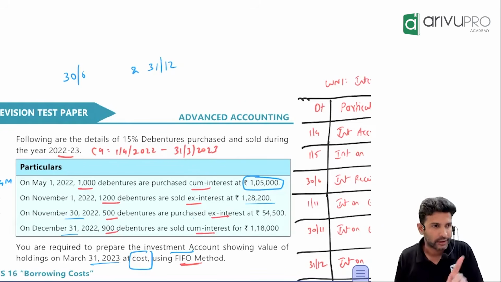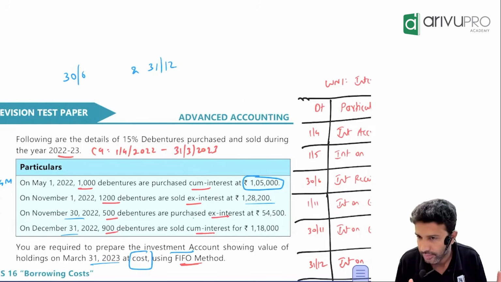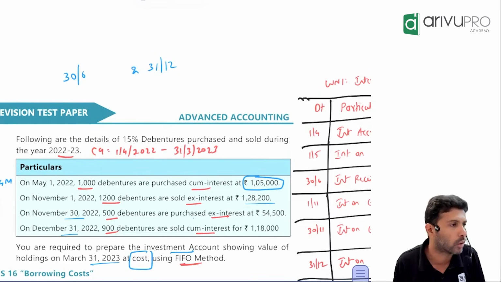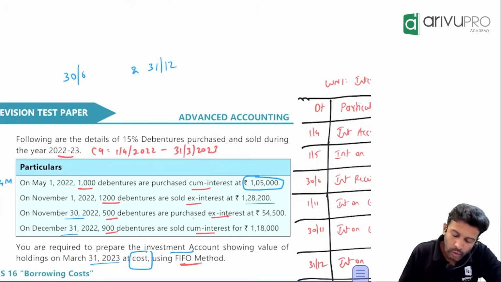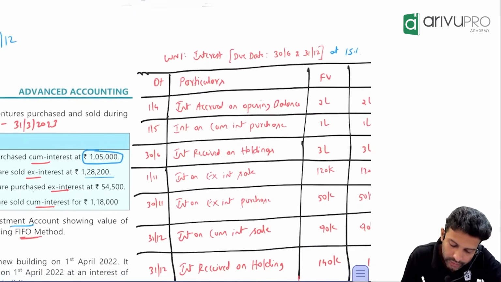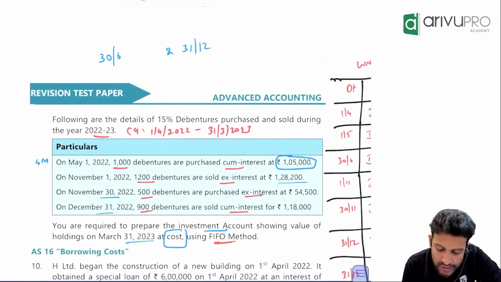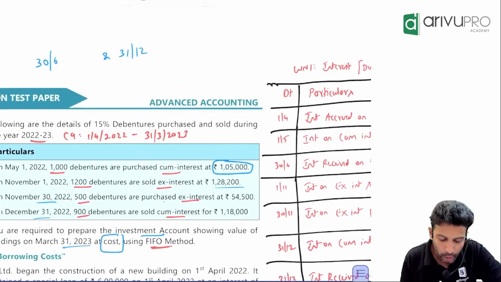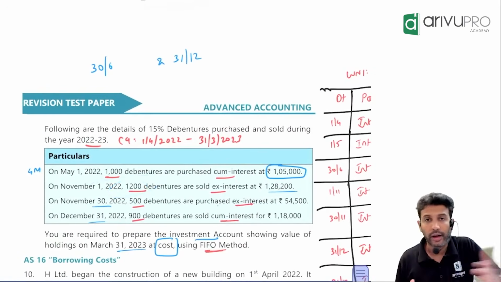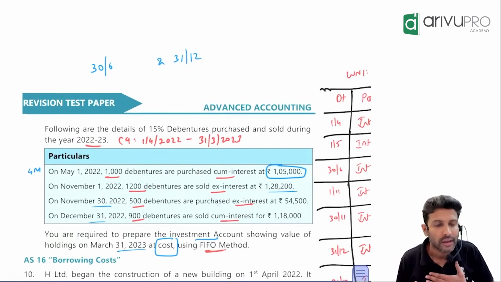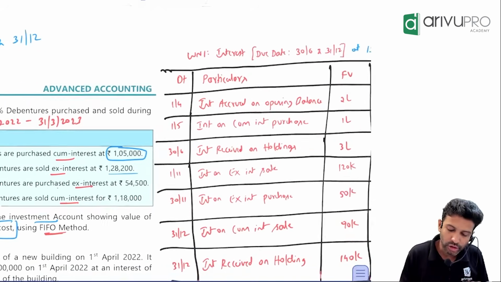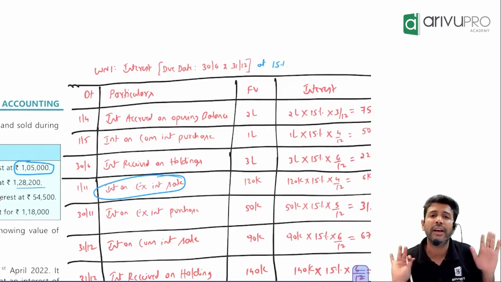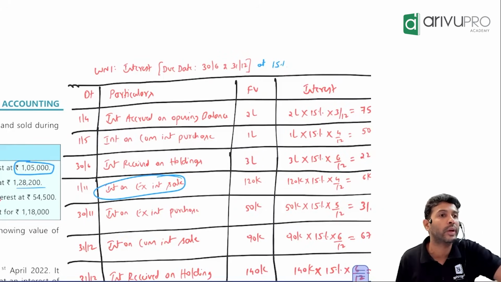Now let's calculate interest. When did you sell? 1st November. Write down that date. On 1st November you have sold. What kind of a sale have you made? Ex interest sale. So I'll just call it interest on ex interest sale. Sir, how many debentures have you sold? 1,200. Now you are the seller. On these 1,200 debentures, we, the seller, have received interest lastly till which date?